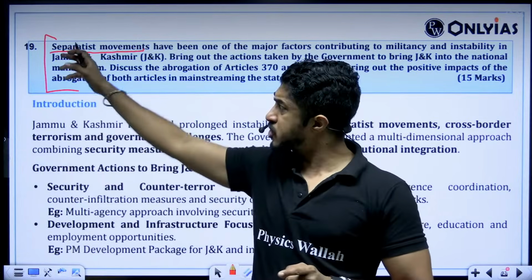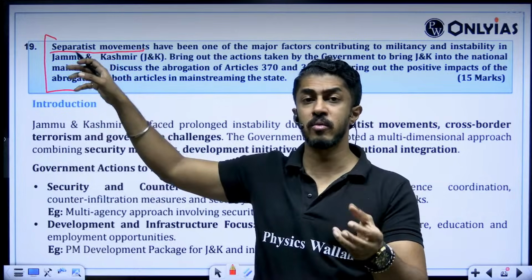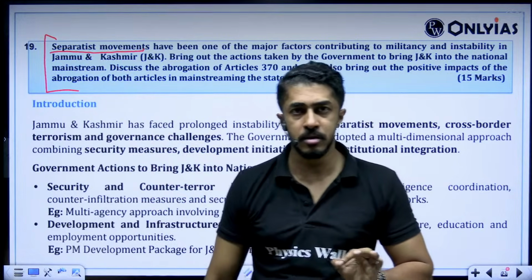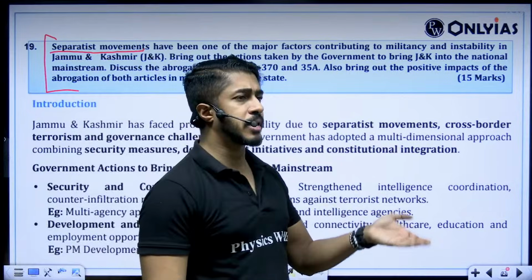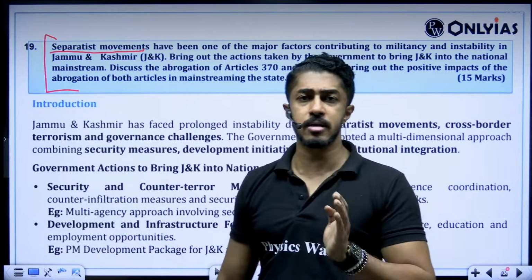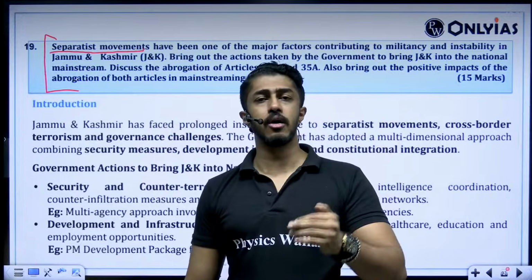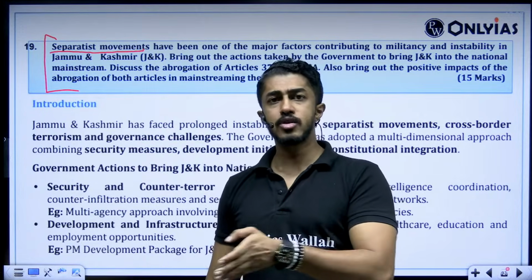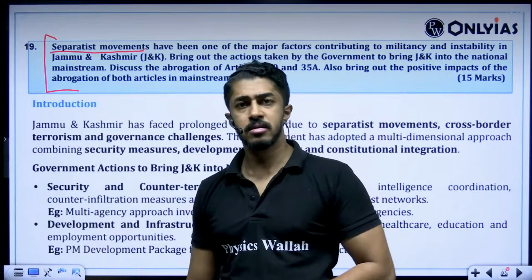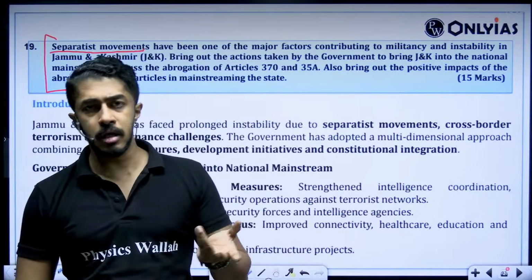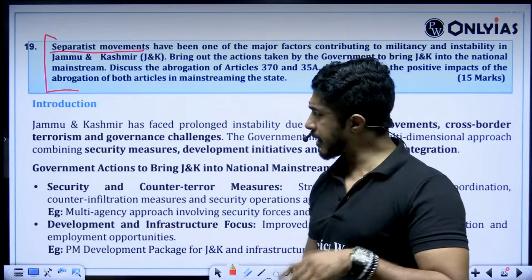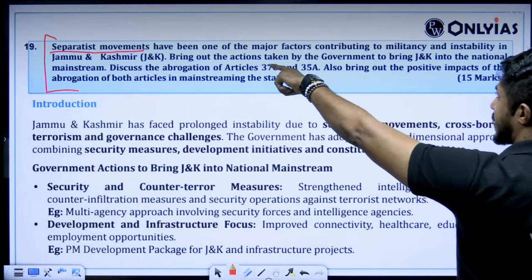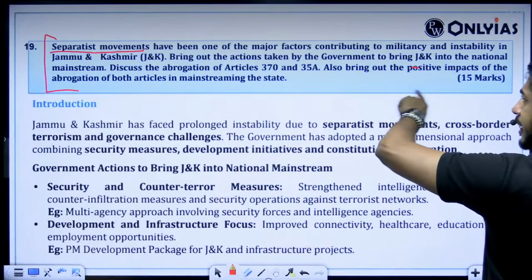Got the point? So first you will write what you mean by separatist movement. What is the philosophy of the separatist movement? The philosophy is Kashmir should only belong to Kashmiris. In this manner, if everybody says Punjab should belong only to Punjabis, Kerala should only belong to Keralites, Tamil Nadu should only belong to Tamilians, then that's it. Unity in diversity, all that will go for a toss. Clear?